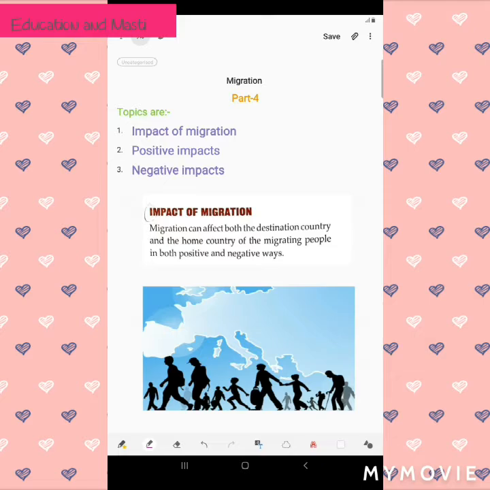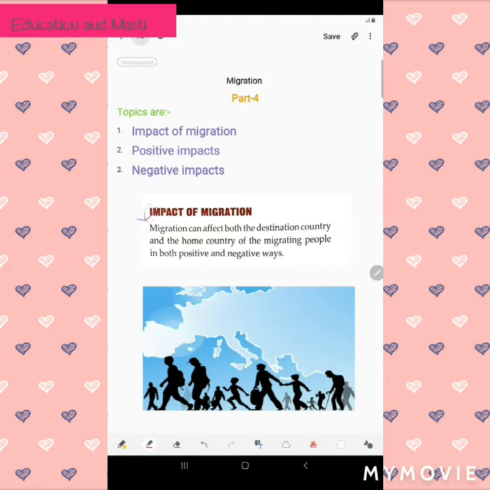The topics I have told you are impact of migration. Then we will see the positive impacts, like what is the positive impact of migration, and under positive impacts of migration we will see positive impacts on the migrants' destination country and migrants' home country, and negative impacts also on the migrants' destination country and home country. So now first let's start with the impact of migration.